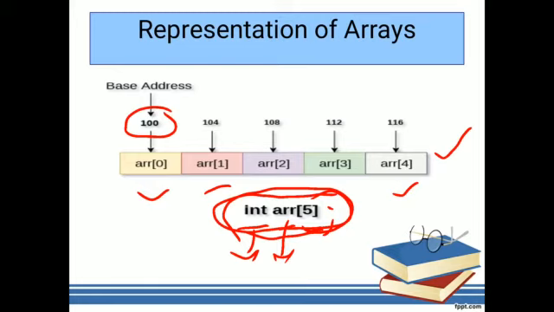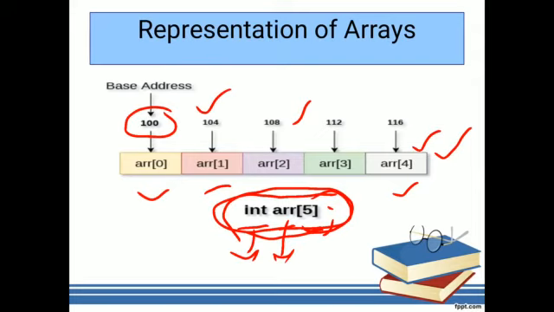That means 104 is used to represent the second element in a contiguous manner. So ARR[1] is at address 104. We add 4 bytes again and again, and it will be stored like this: at 108 ARR[2], at 112 ARR[3], and ARR[4] is the last element because the size of this array is 5.